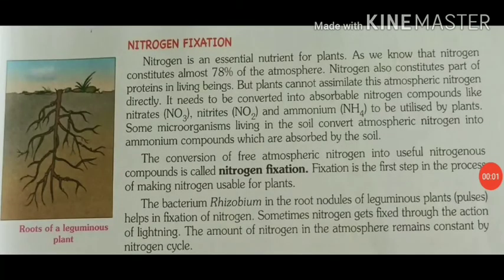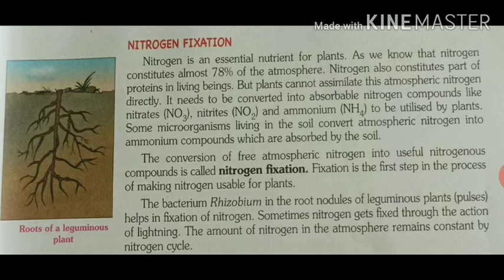So let's start the first step of our nitrogen cycle, that is nitrogen fixation. Our atmosphere has 78% nitrogen gas. Plants and animals cannot take atmospheric nitrogen directly. Why? Because atmospheric nitrogen is non-reactive and unusable by plants. It has to be first converted into usable nitrogen compounds which can be easily absorbed. The conversion of free atmospheric nitrogen into nitrogenous compounds is known as nitrogen fixation.